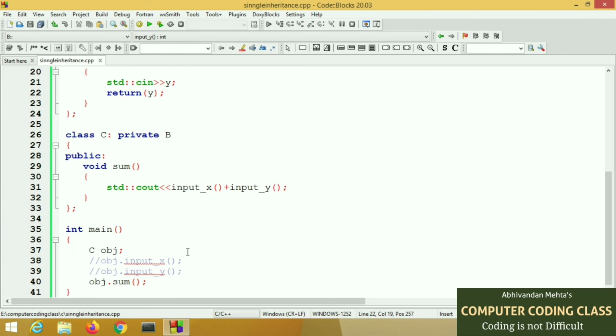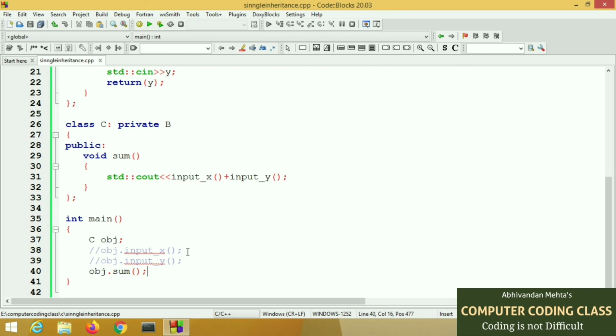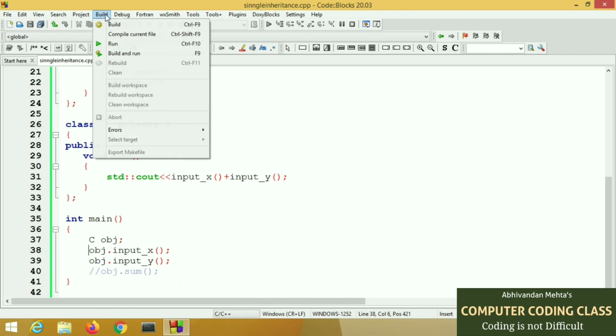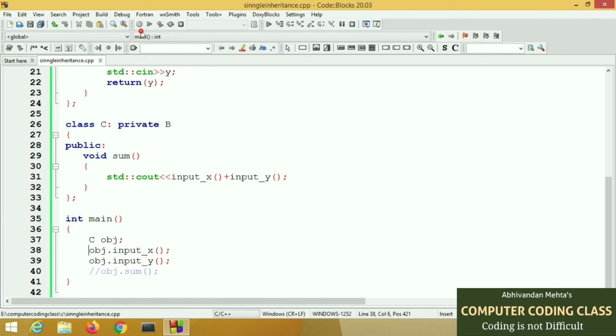Now we will check whether we can access these functions in main. So we will remove this comment. You can see that there is a syntax error.